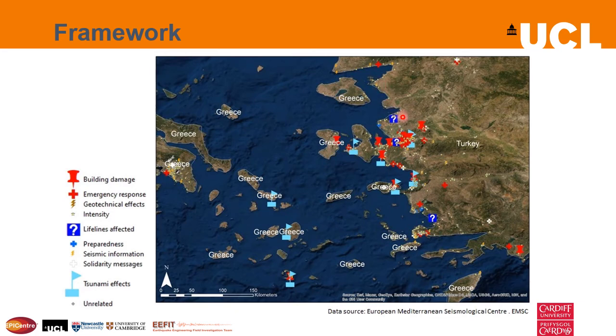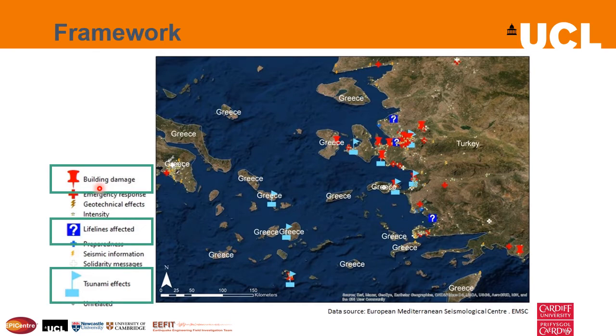In this slide, we can also appreciate the spatial distribution of the topics addressed by LastQuake app users in their comments, and I would like to highlight the building damage that we can observe along the coast, the reports of lifelines affected that we can observe at this point, and the reports of tsunami effects that we see mainly on the islands and on the coast near Izmir.